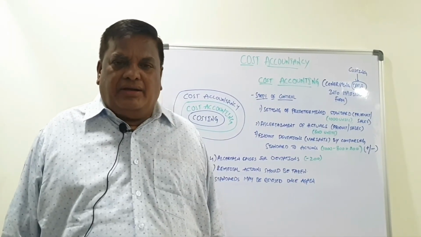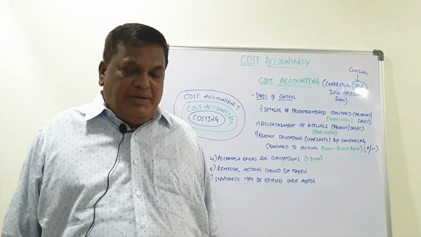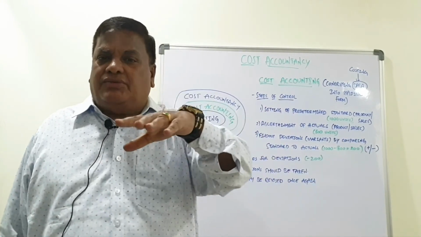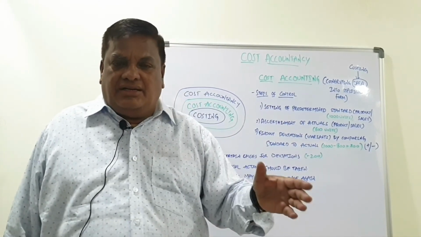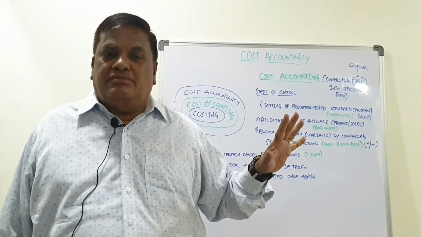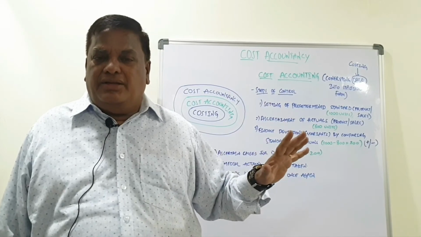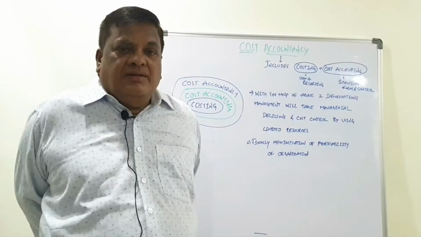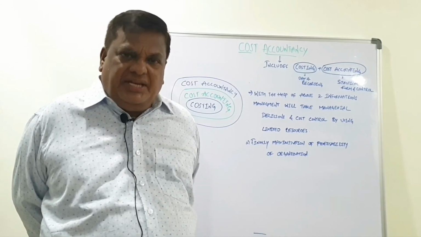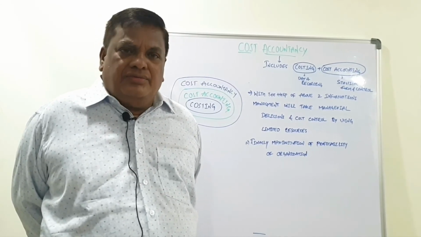So finally we can conclude what is meant by cost accounting. It takes the information from costing, which is then used for the purpose of control. This is the main thing contained in cost accounting. Coming to the last word, cost accountancy, we already informed you.